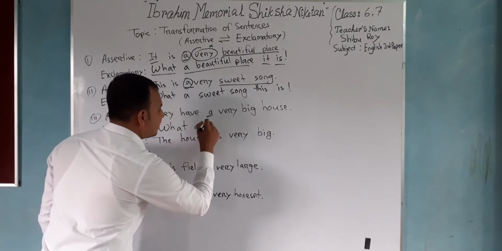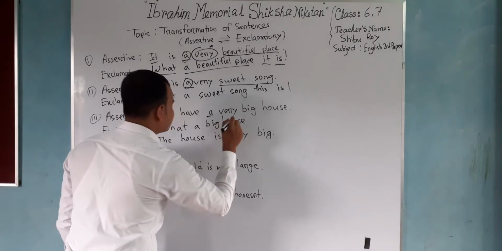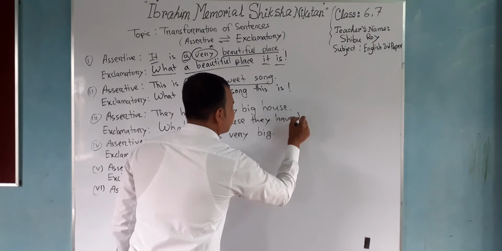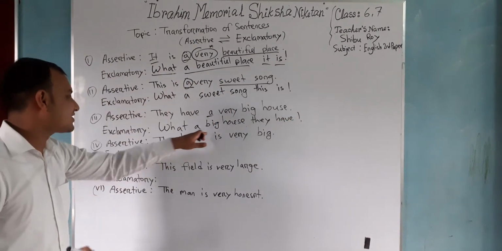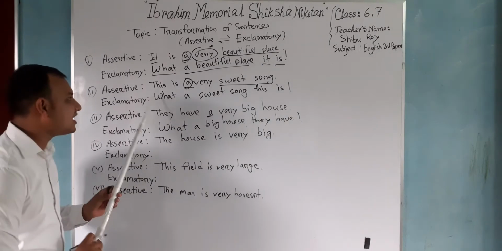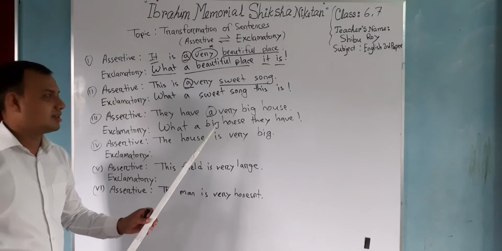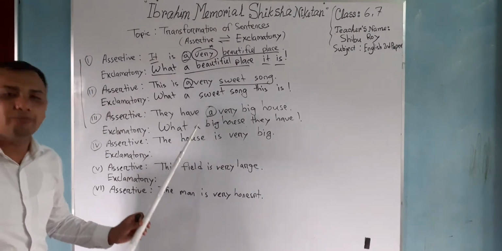What a big house they have! It's very simple. We just follow the previous rule, as the sentence contains the article A. In every sentence we see that there is an article. That's why for 1, 2, 3 we apply the same rule.